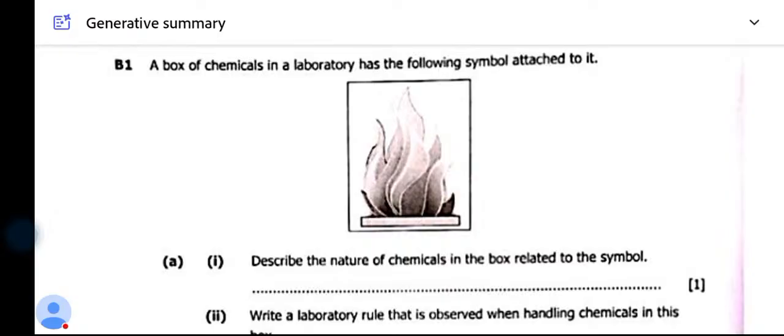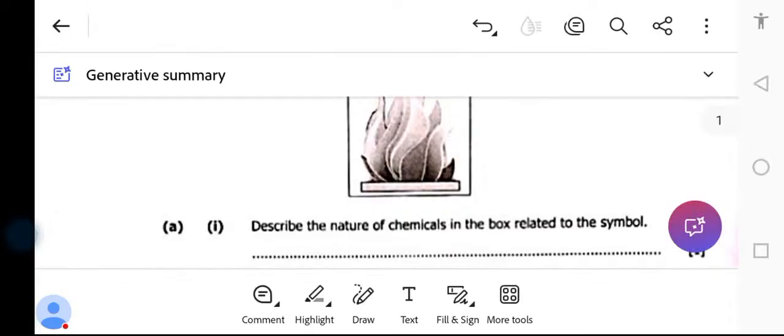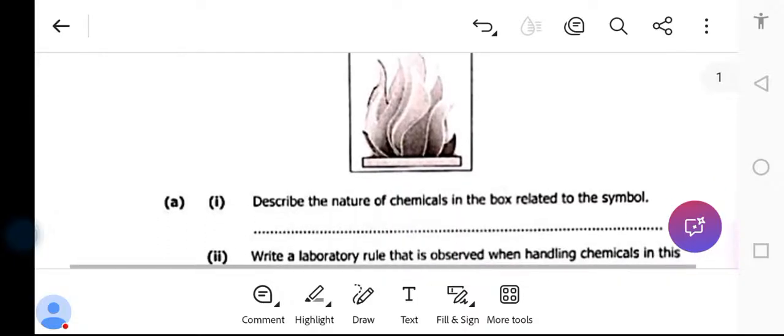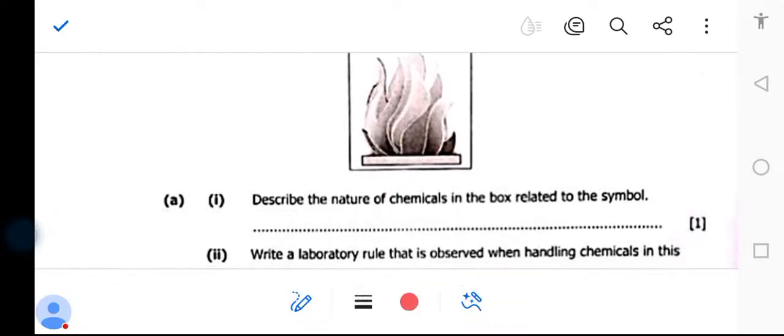This shows that it is flammable, or it can easily catch fire, or it is fire itself. So those people that you are writing know it is fire. If it's not there, you just write, okay, this shows a feature of fire, or it's something which is what? Flammable. So you say, okay, it's something that is flammable. Here you put, okay, here it is flammable and it can easily catch fire, or it is fire itself. Are you getting that? So that's what you're supposed to do to answer this question.